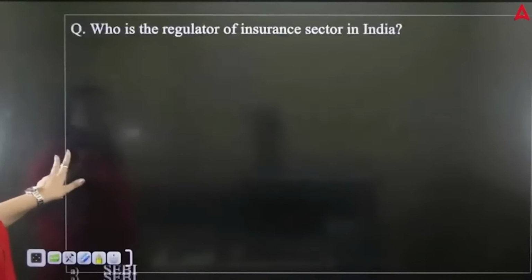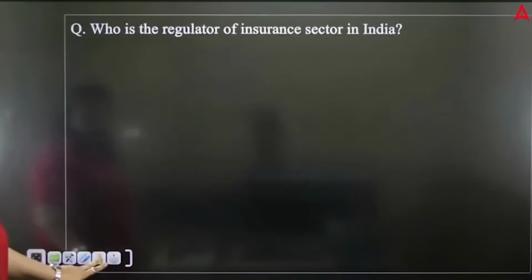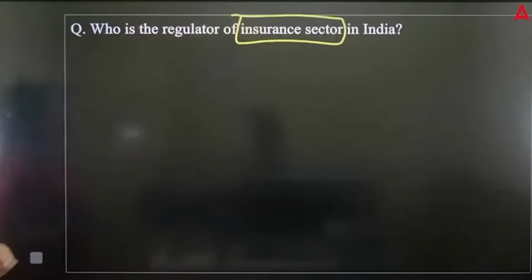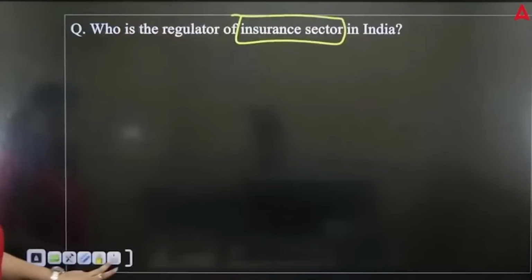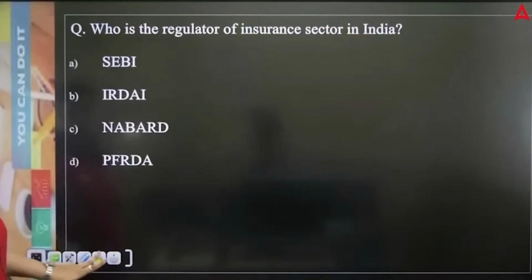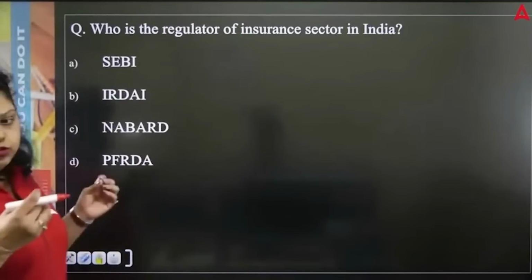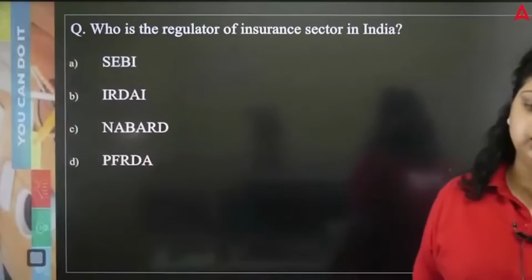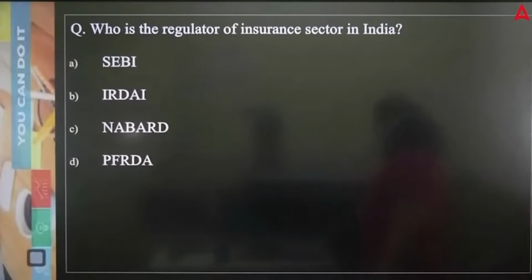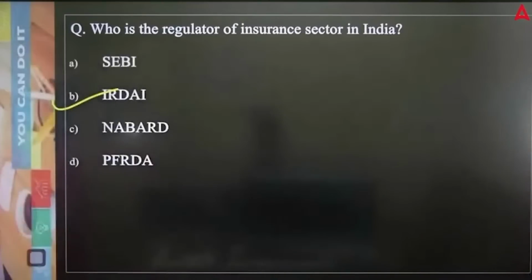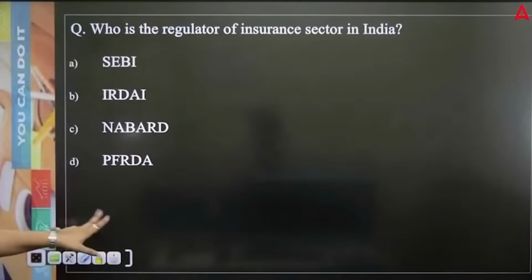Now the next question is talking about who is the regulator of insurance sector in India. So we have just discussed that on the recommendation of Malhotra committee, we have established the regulatory body of insurance sector. So SEBI, IRDA, NABARD, PFRDA, out of these 4, which of the following is the regulatory body for insurance sector? So right answer will be very good. IRDA, Insurance Regulatory and Development Authority of India will be the right answer. B option is correct.